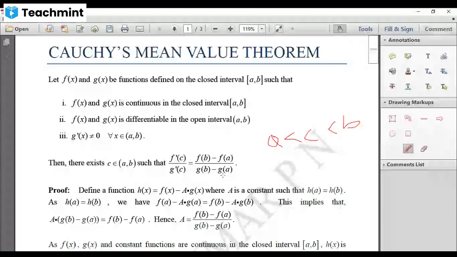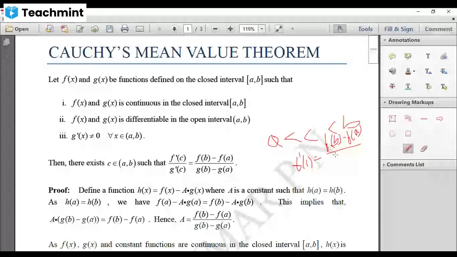See, by Lagrange's theorem, if these conditions are satisfied, then you know that f dash of c is equal to f of b minus f of a divided by b minus a. Am I right?